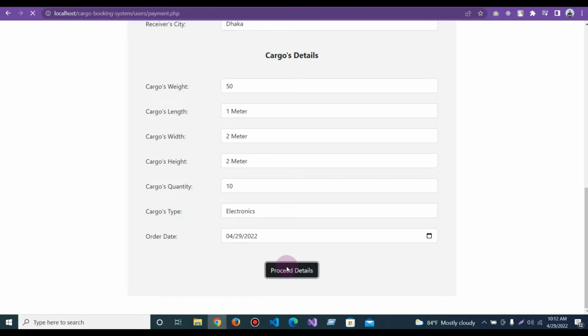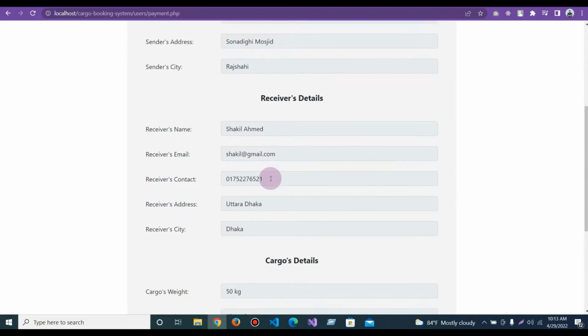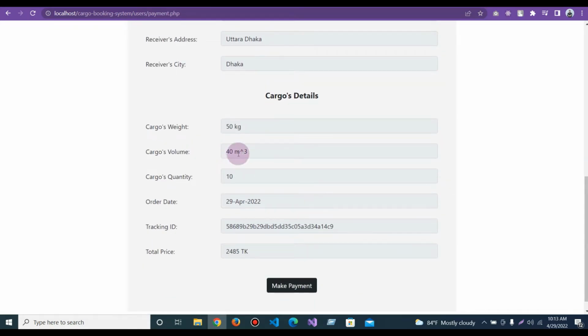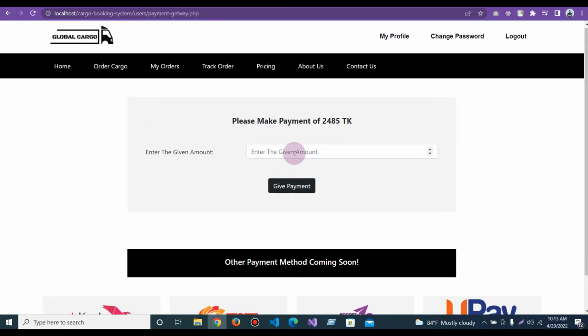And if I click on proceed, then I can see information which is not editable. Here I can see the calculated volume value, the order date, the tracking ID by which we can track our cargo, and the total price. So if I click on make payment, then here I have to give the payment.